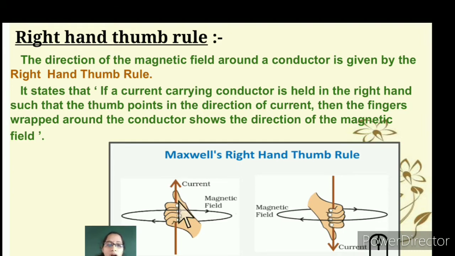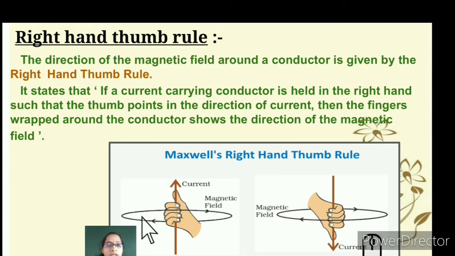By placing your thumb up, what does it state? The thumb points up, wherein the current is flowing in the direction of the thumb, and the fingers wrapped around the conductor show the direction of the magnetic field. You can see here, this shows the direction of the magnetic field.